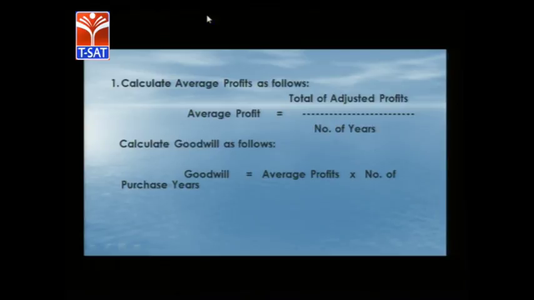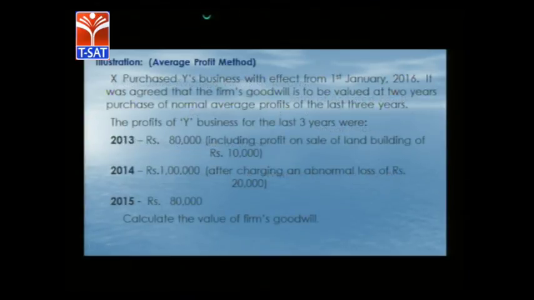Then the goodwill can be calculated by multiplying the average profit with the number of years of purchase, because a single year's profit cannot be considered as goodwill. Suppose the seller may demand a larger amount of goodwill from the buyer. That is why a single year or 2 years' profit may not be taken into account. The number of years of purchase of average profits is also most important. That is why goodwill can be arrived at by multiplying the number of years of purchase with the actual average profits.